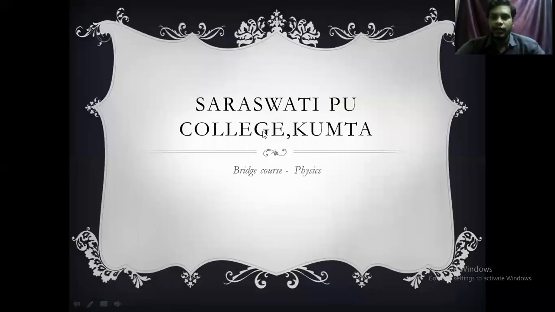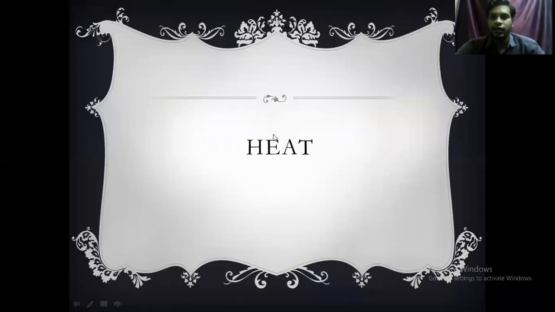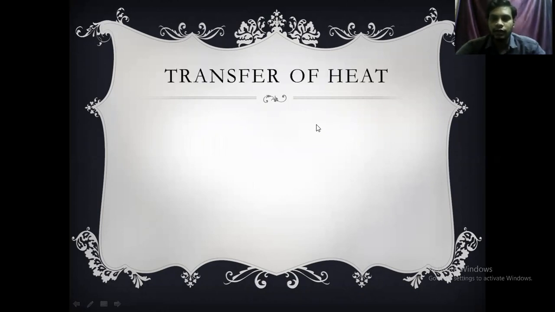Hello students. In the last class we discussed heat, temperature and temperature scales, and the relation between different temperature scales. In this session we are going to learn about the transfer of heat, specific heats and latent heats. So first I'll start with the transfer of heat.